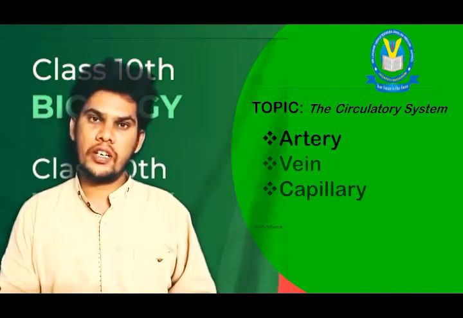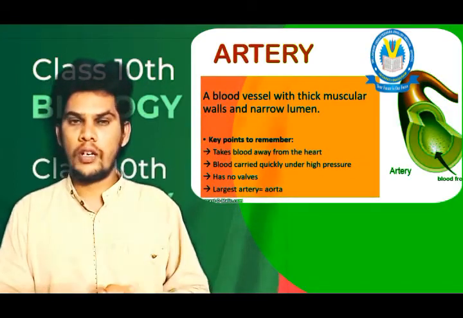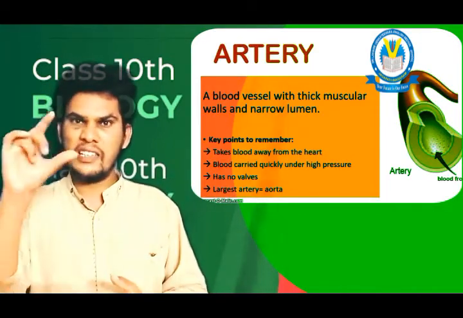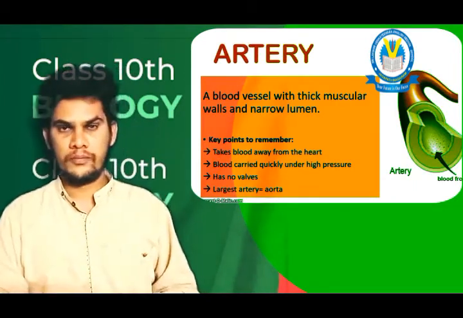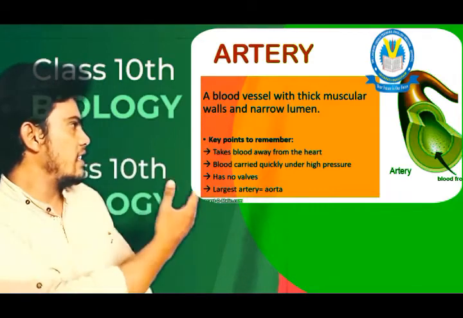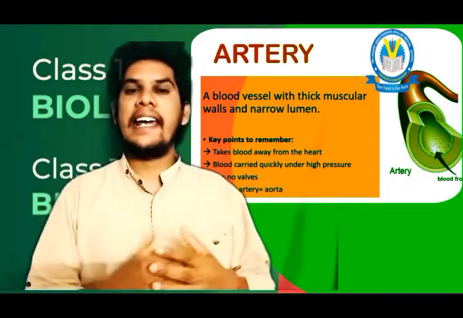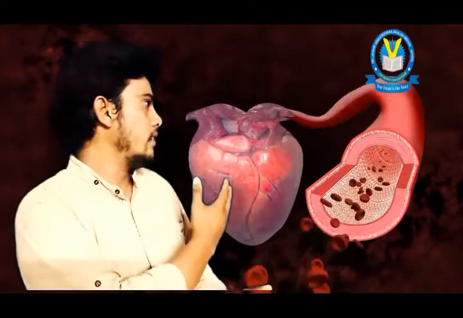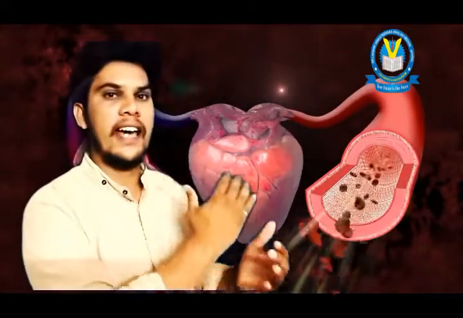Now I would like to share about arteries. What are arteries? In the human body, there are rigid, very thick vessels that originate from the heart. These rigid vessels are called arteries. These arteries carry blood away from the heart. Look here. In this video, the blood is carried away from the heart through the arteries. So arteries carry blood away from the heart.